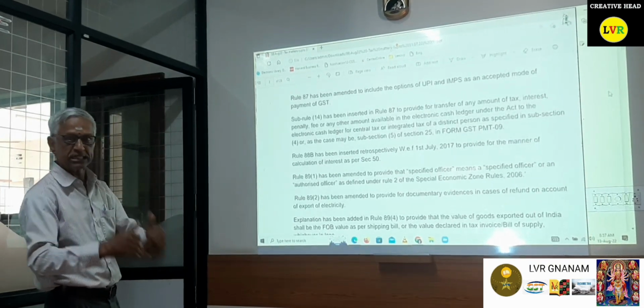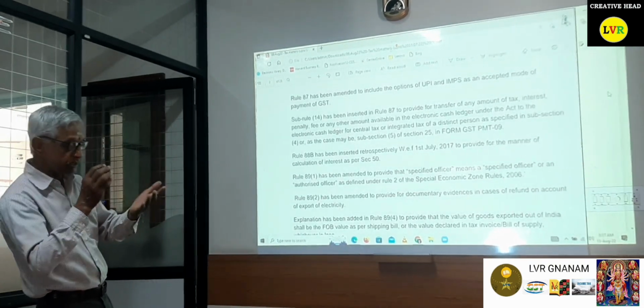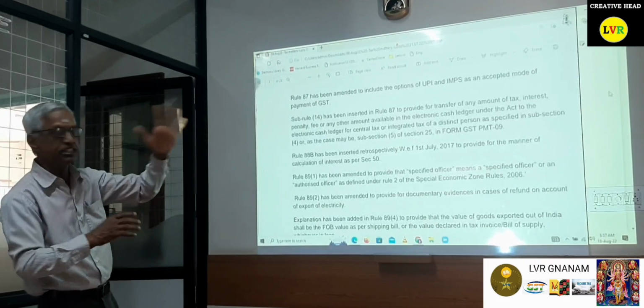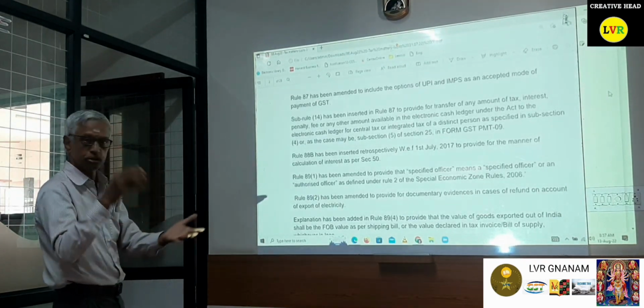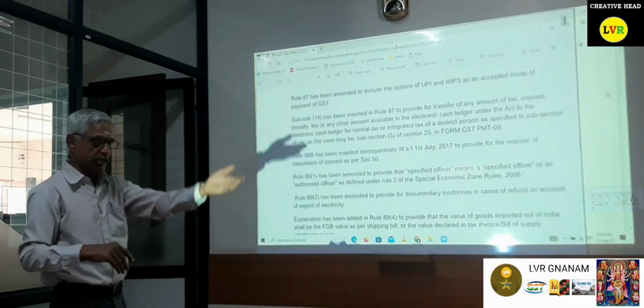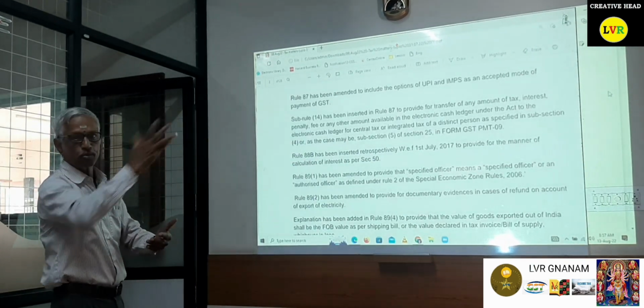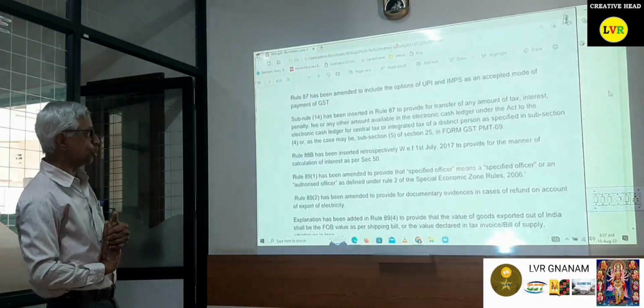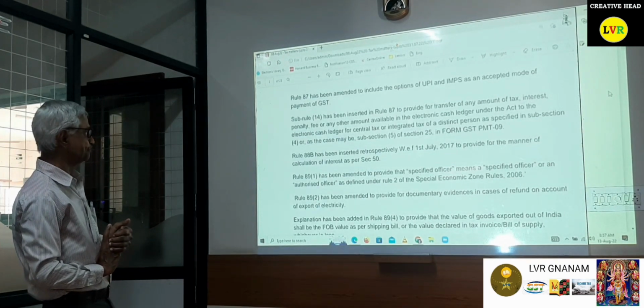Accordingly, you can transfer CGST and IGST to the distinct persons. In one place the amount will be lying idle, while in another place they have to pay the tax. Then you can transfer the amount to your distinct persons, your own entity.